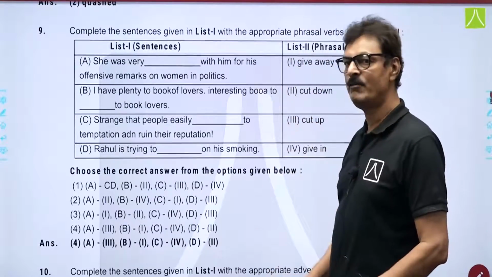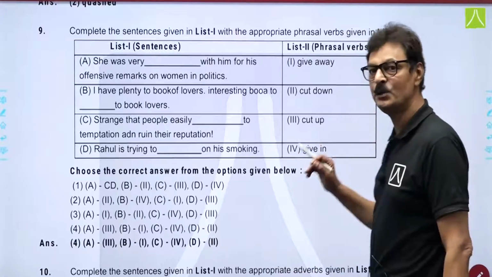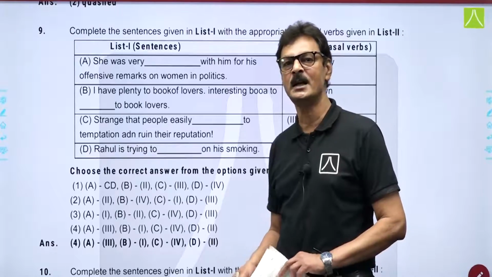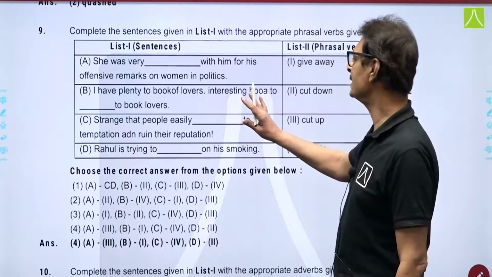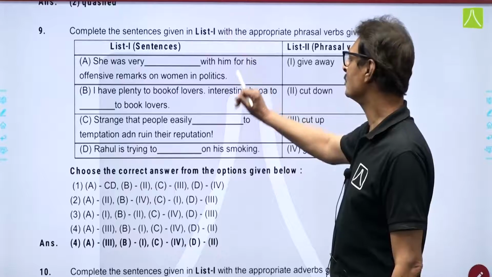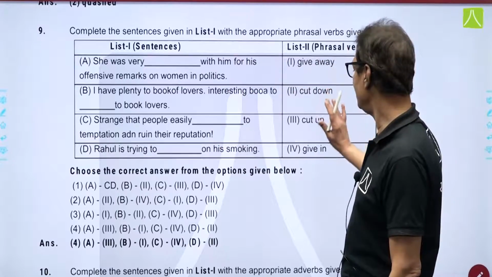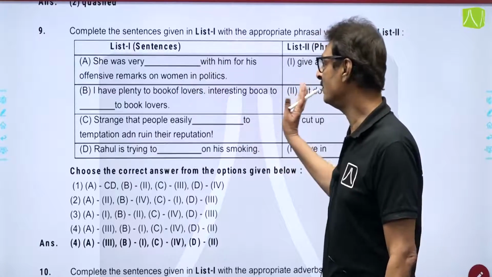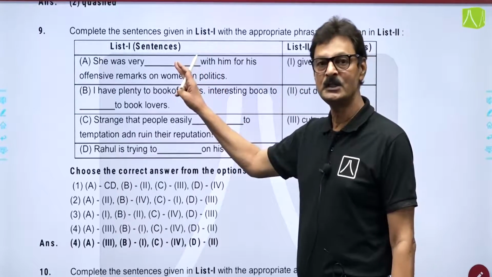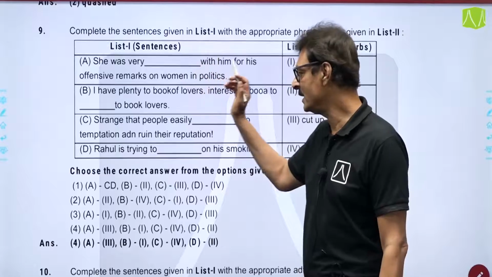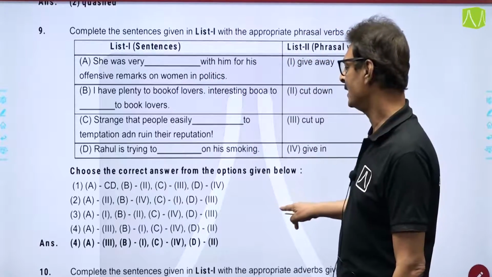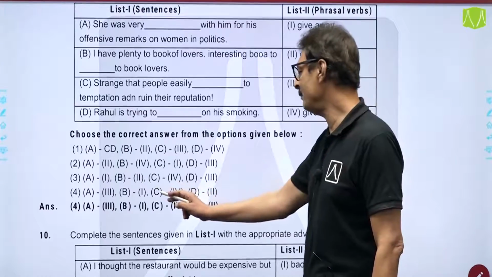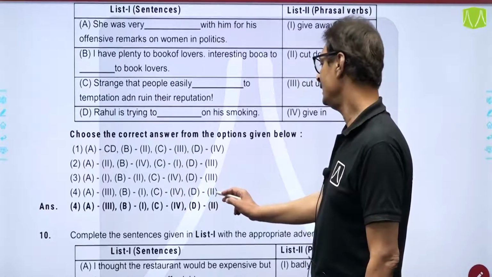Next, match the following, and these are related to your phrasal verbs. So, questions based on phrasal verbs were also asked in the exam. Quite a lot was covered in this exam paper. 4 questions are given and 4 phrasal verbs are given. You have to identify which phrasal verb should be in that particular statement to do the fill ups. And if you just see, the correct option is option number 4, that is A, B, C and D.